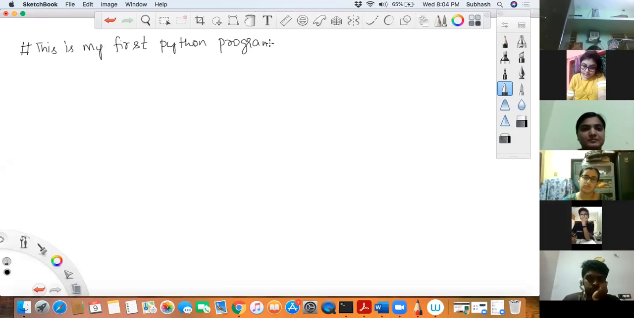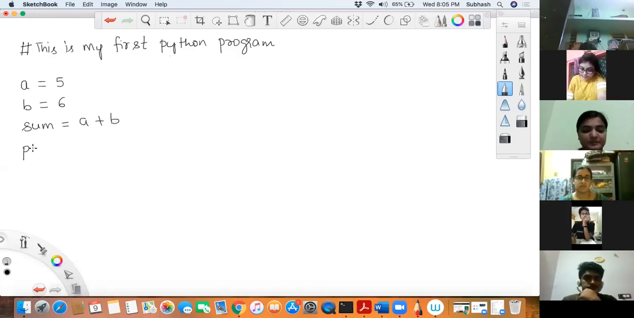Then I write a is equal to 5, and then b is equal to 6. Then I add these two by saying sum is equal to a plus b. Then I use a function called print to print the output on the screen. I'll explain these one by one.